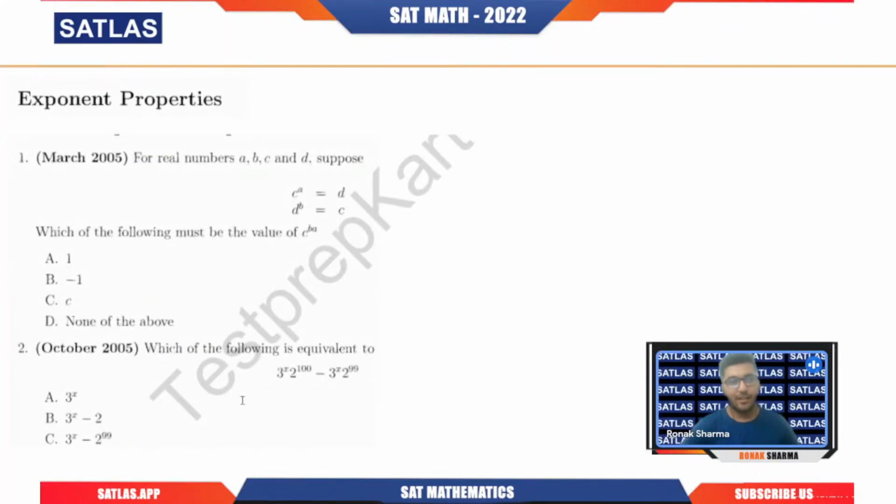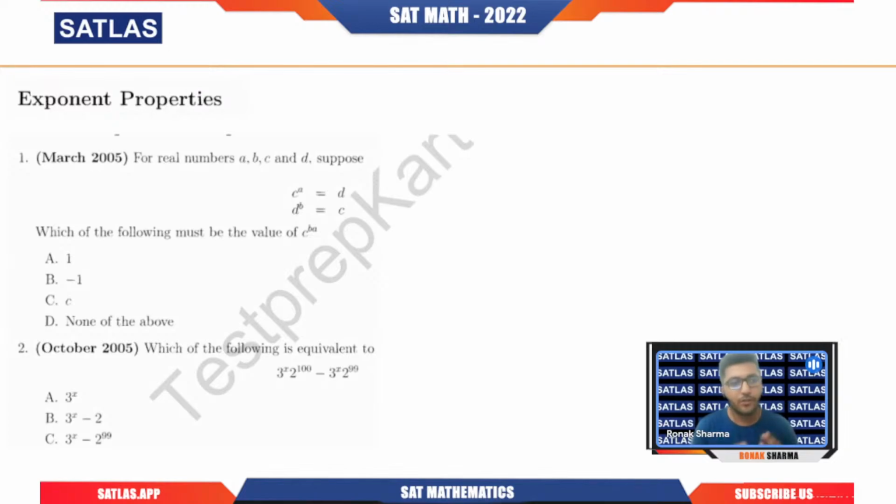Here you can see that the very first section we have is the exponent properties. This particular topic actually falls in both of your units, the first one, algebra, and also the functions unit. Somewhere you will find exponent properties in the first unit, that is Heart of Algebra, and also in Passport to Advanced Math, right? Exponent properties are basically the basic exponent laws that we should know, right? Along with this question, I'm going to explain the solution, so please listen to me carefully.